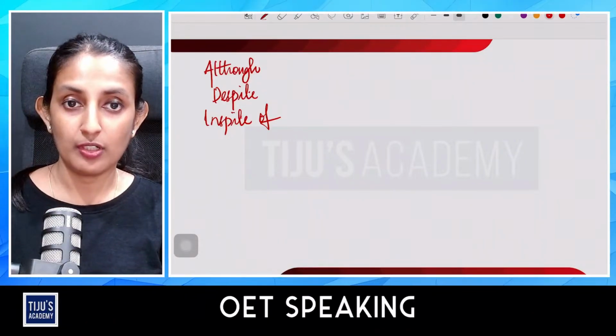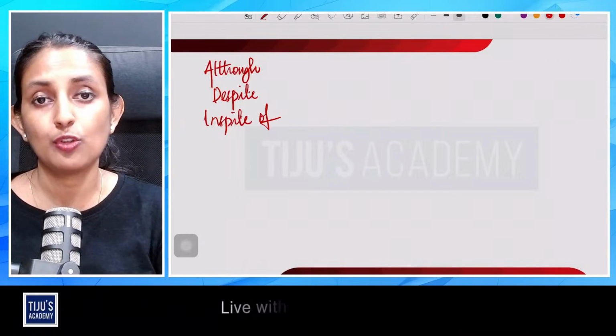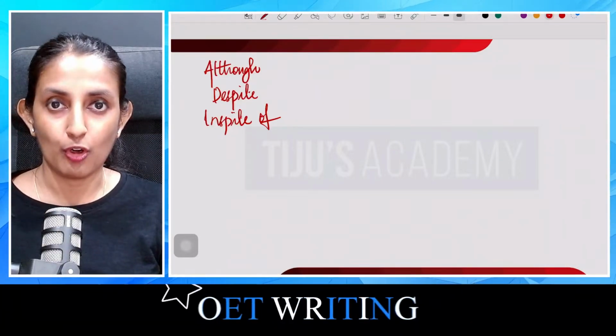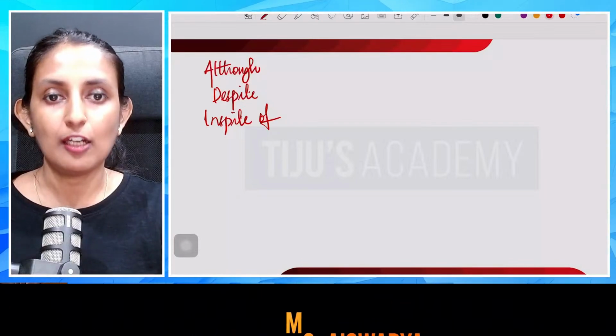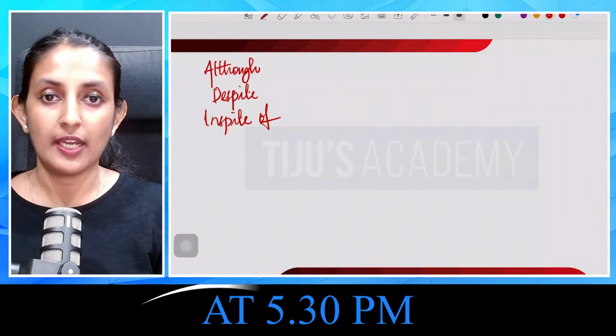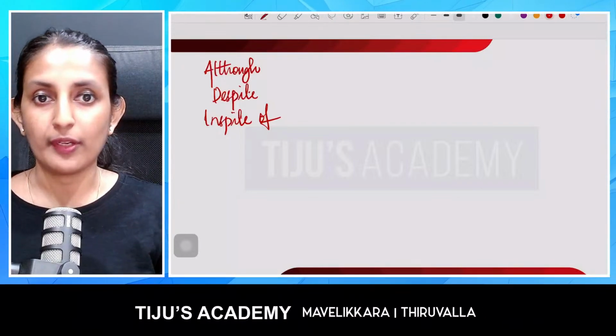There is no need to use a comma right after although. Instead, you have to put a comma right after a complete clause. Although he was in pain, despite being advised for smoking cessation.